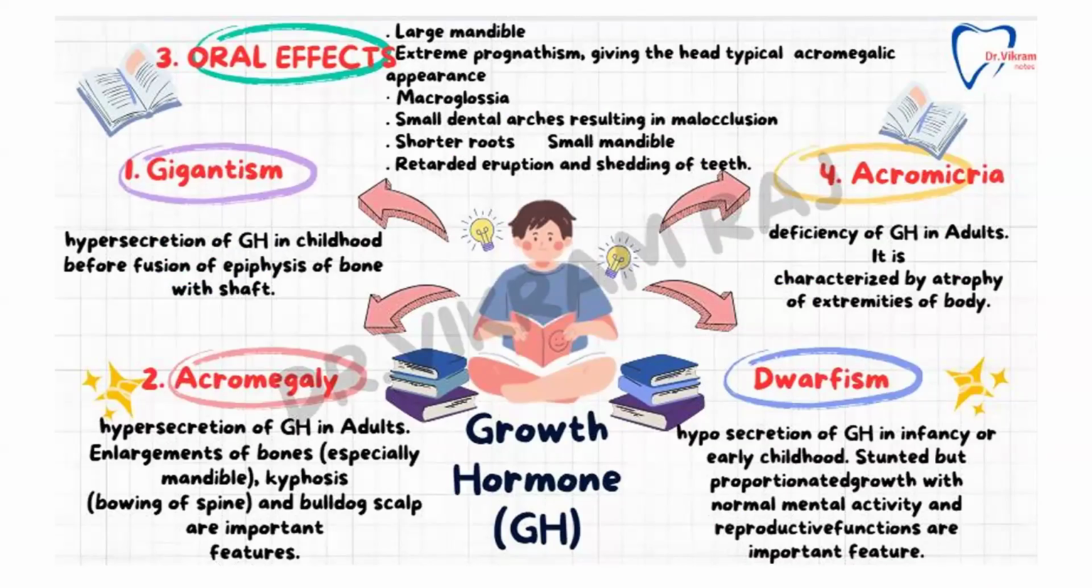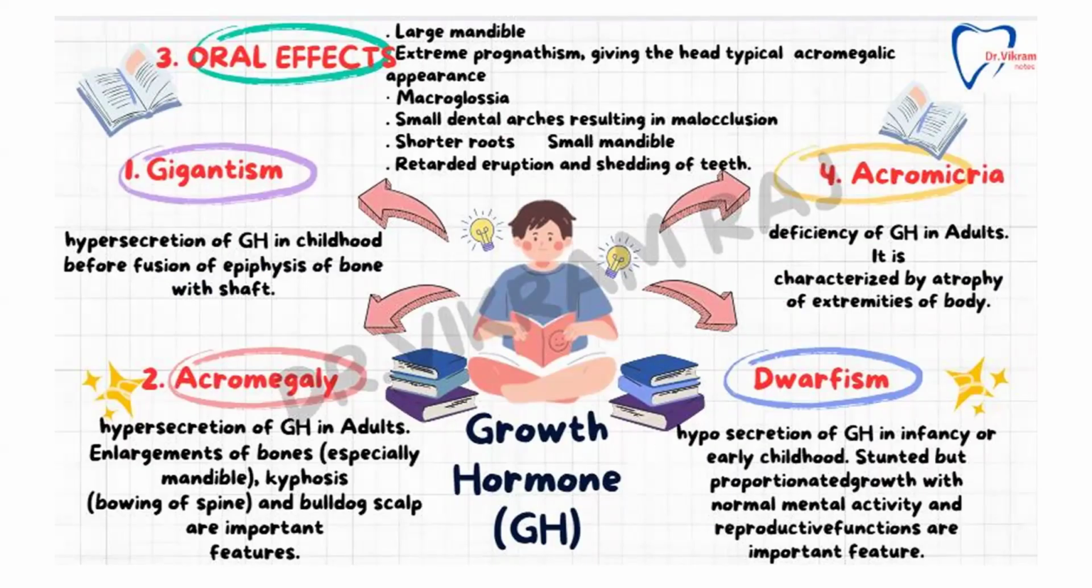Starting with the hormones, growth hormone. An excessive amount of growth hormone is going to cause gigantism, which is hypersecretion of growth hormone in childhood before the fusion of the epiphysis of the bone, that is, before the closure of the shaft. Whereas after growth has been completed, it results in acromegaly, that is hypersecretion of growth hormone in adults, with enlargement of the bones, especially the mandible, kyphosis, and bulldog skull as important features.